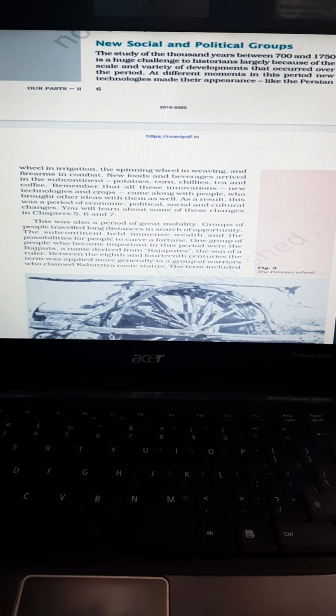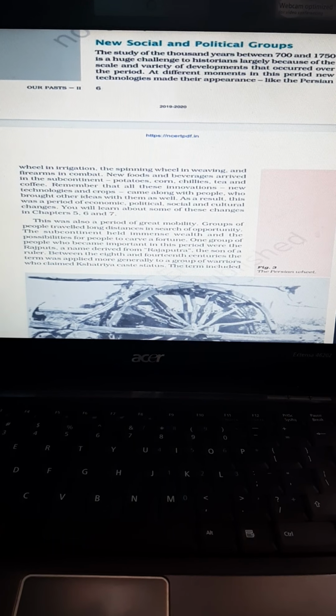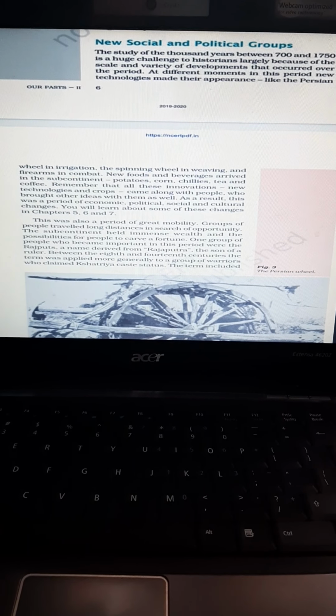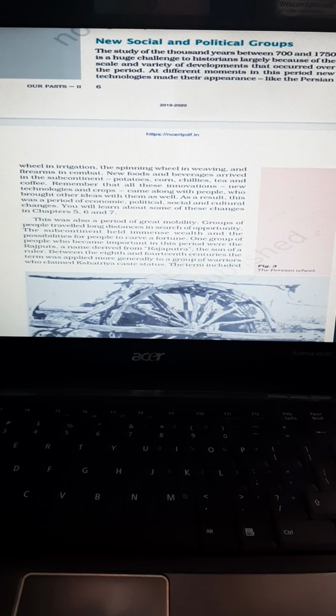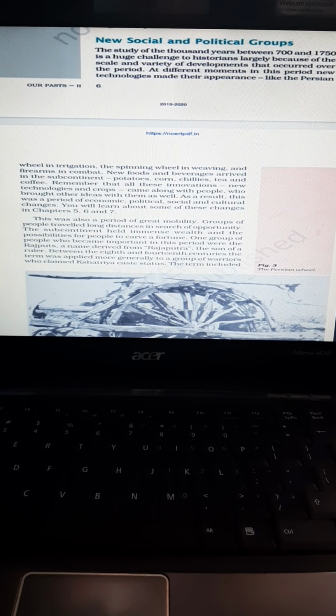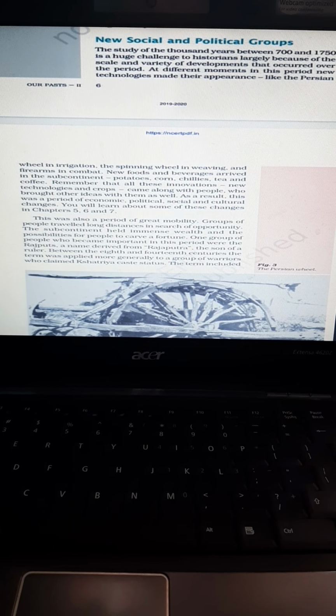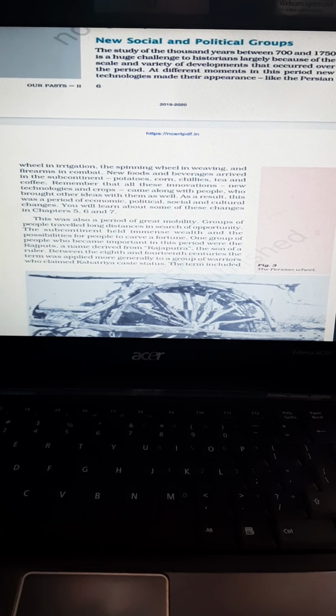Here we can see that some changes have been seen in the lifestyle. For example, forest life has changed to agricultural life. Earlier the people totally depended upon the forest and were forest dwellers. Slowly this changed to agriculture. They started doing agriculture and after that they started trading of the land.